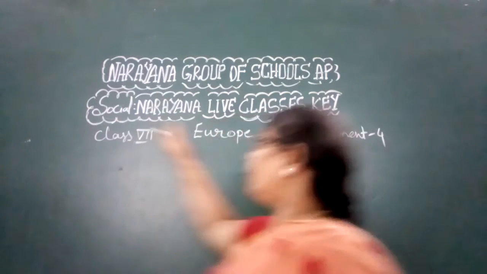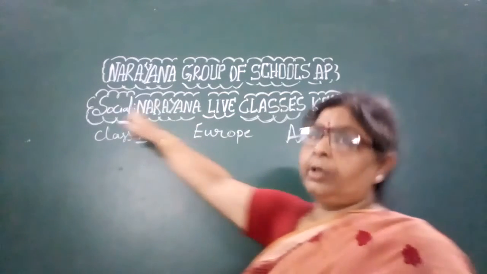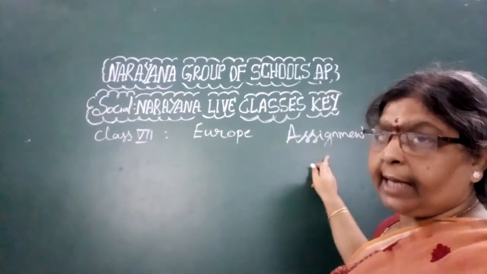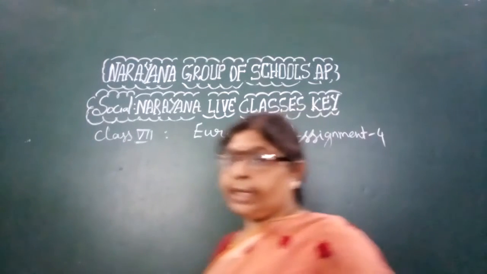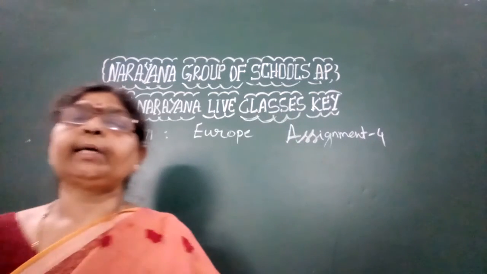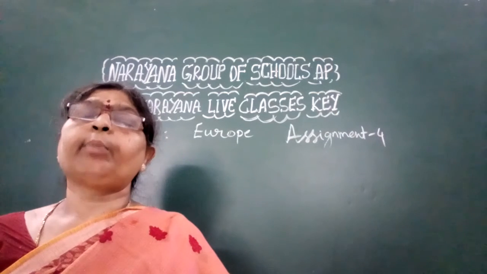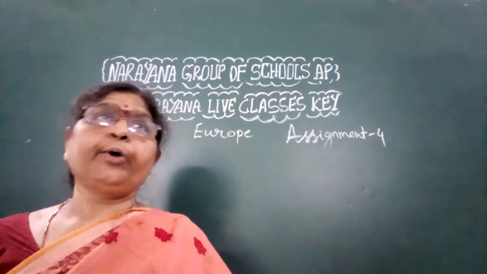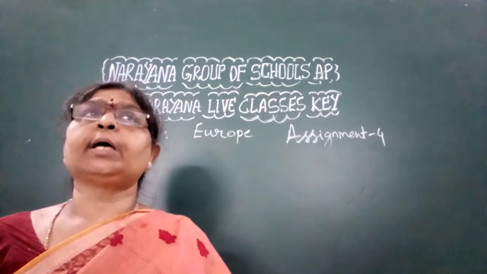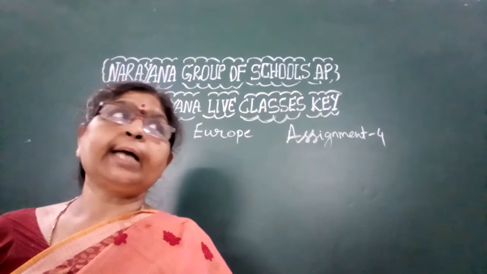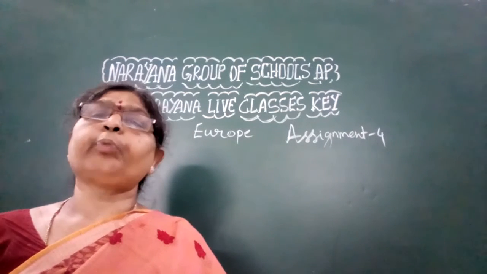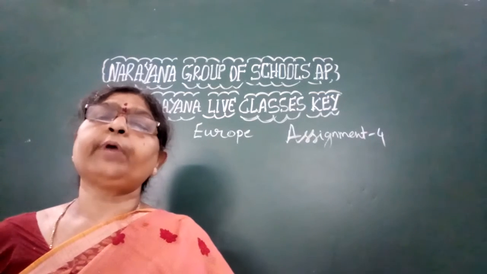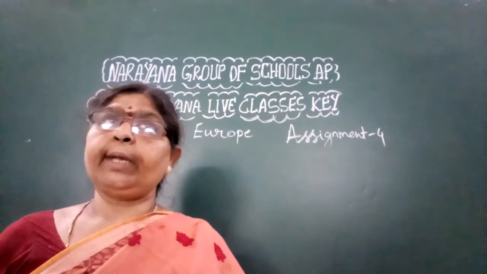Okay, Narayana live classes key discussion, social studies class 7, topic is Europe, assignment number is 4. Yesterday we learned about the location of Europe, the boundaries of Europe, and the other different things in Europe. Today we will learn only the maps of Europe, both the political map and the physical map. Based upon this map discussion, we are going to have the assignment key.